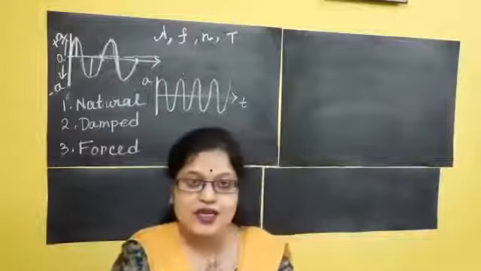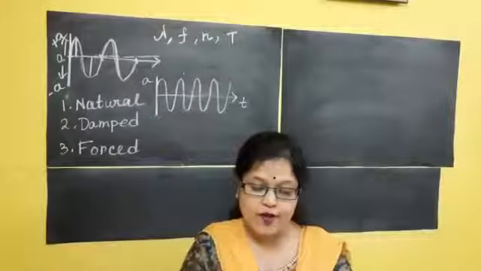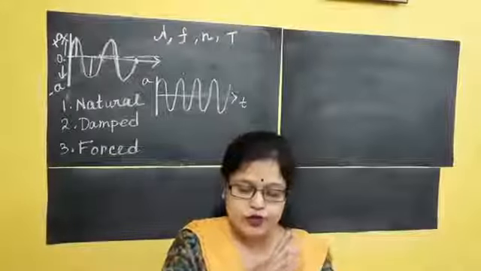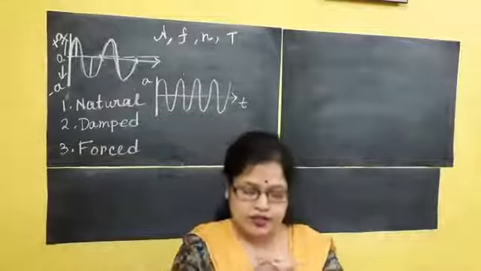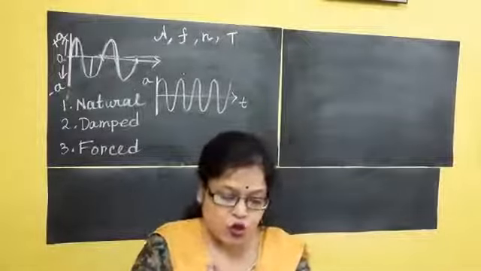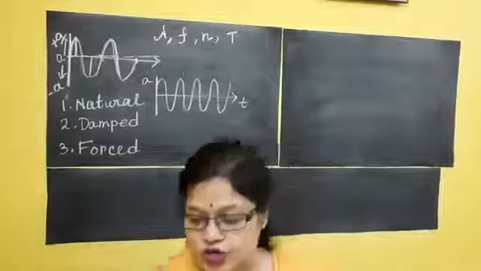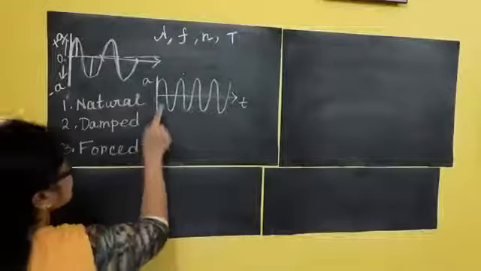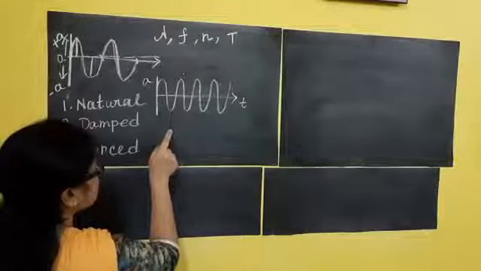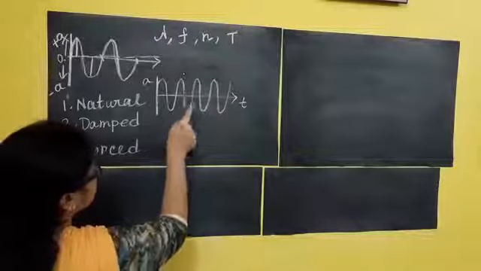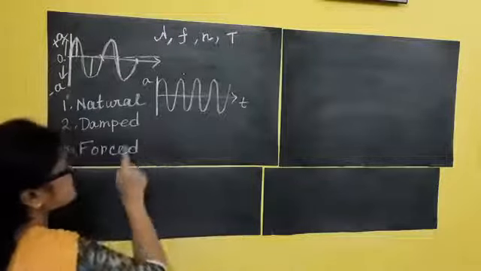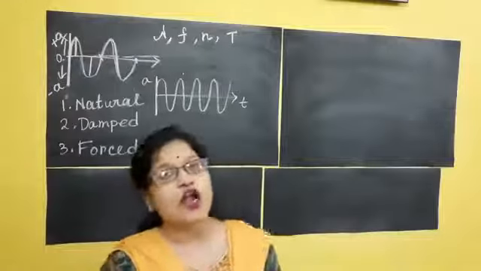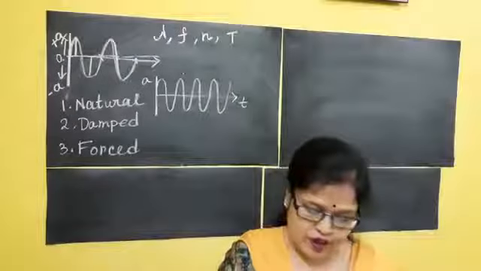So first of all, the natural vibrations are simple harmonic vibrations, meaning this kind of continuous motion under a restoring force. The amplitude and the frequency remain constant. Why are they saying that? Since there is no opposing force, the amplitude will remain constant and the frequency will also remain constant.